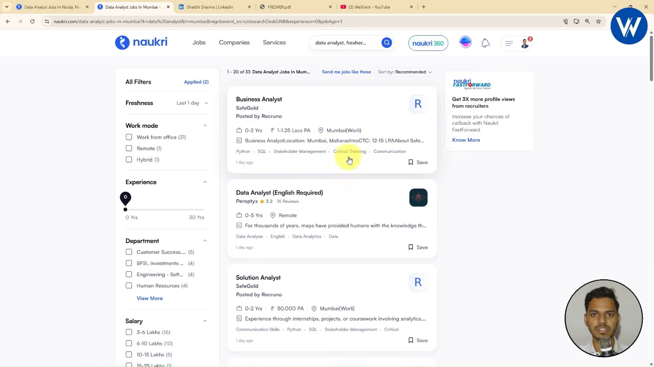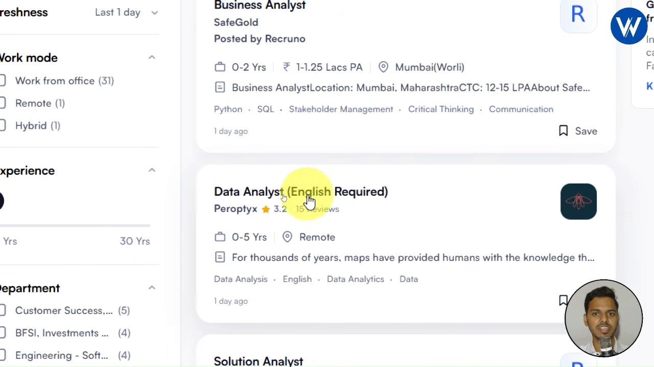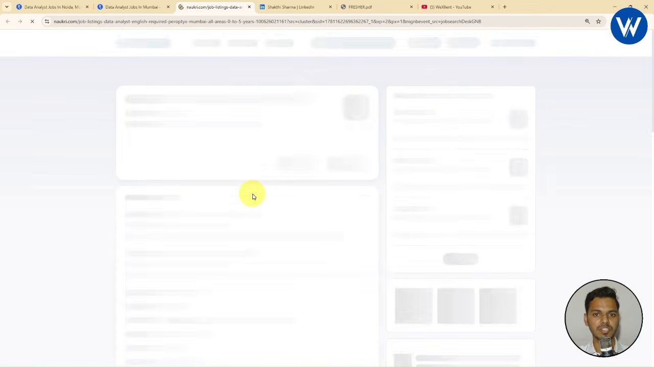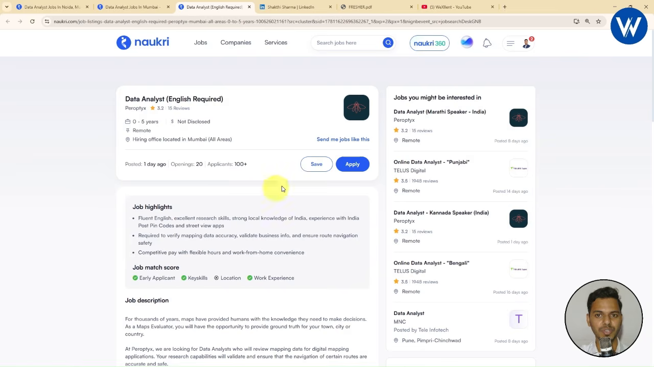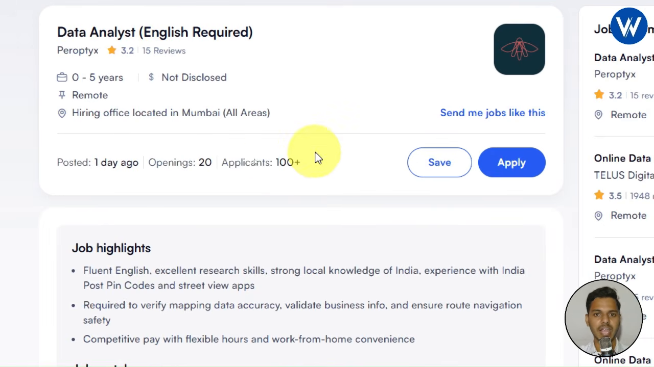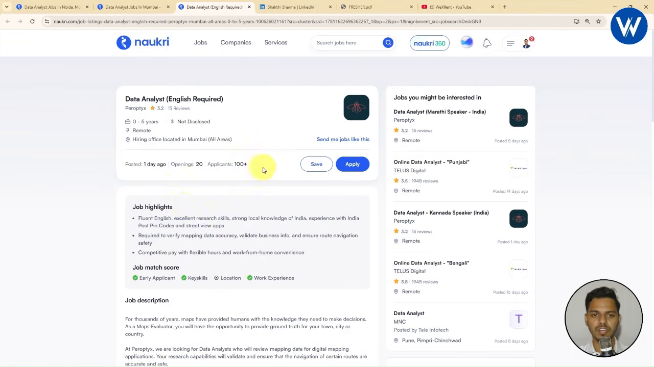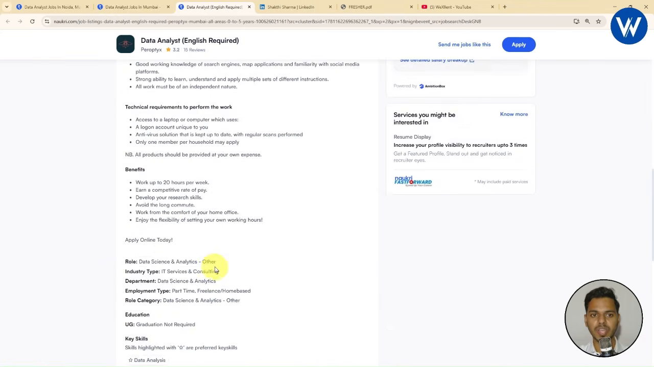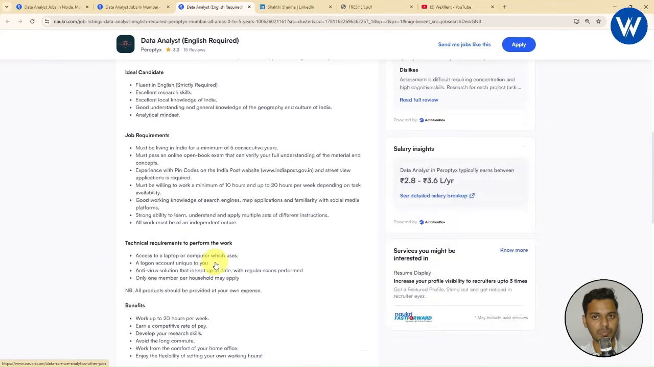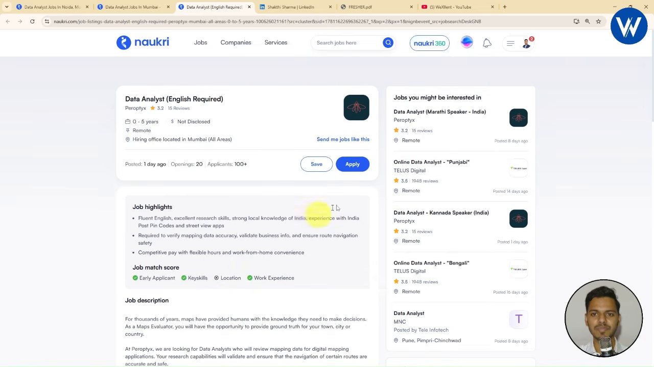Now finally we will get the jobs for business analyst. Here you can notice this is the data analyst, English required. This is the remote job. Now what I will do, I will simply apply for this job. Just watch what I am doing. Total openings are 20 and number of applications are more than 100. Now we can apply for this job. First you need to see the job description. According to the job description, you need to update your profile. This is very important. Now I will simply click on this apply button.